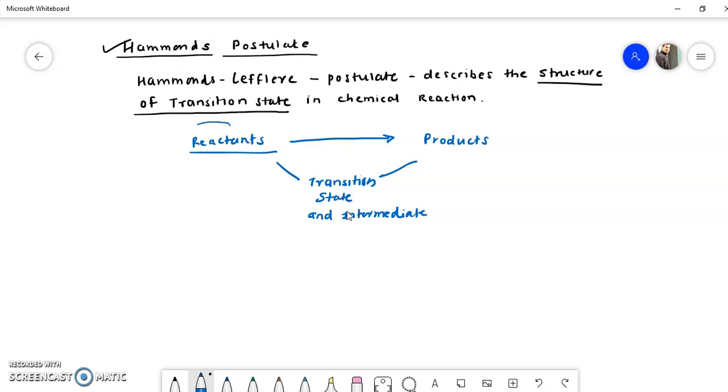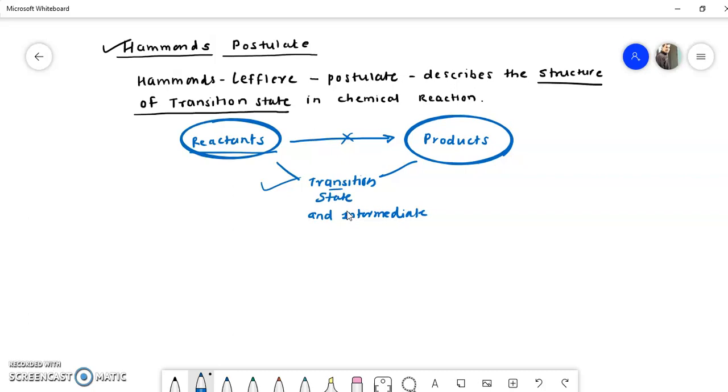First of all the reactants are converted into the transition state, and then they are converted into the product. So reactants are not converted directly into product; they follow this route, the transition state or intermediate, and then convert into the products.